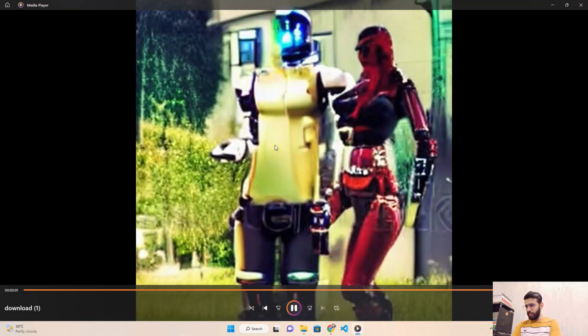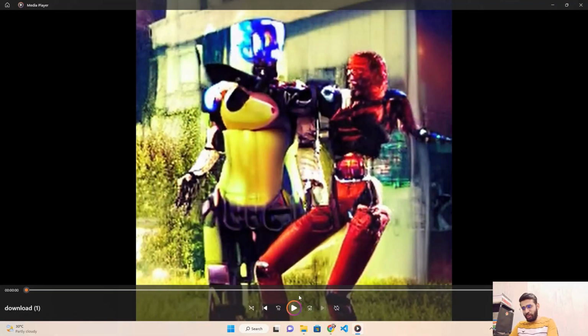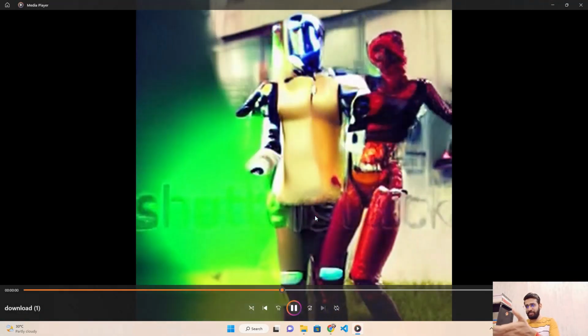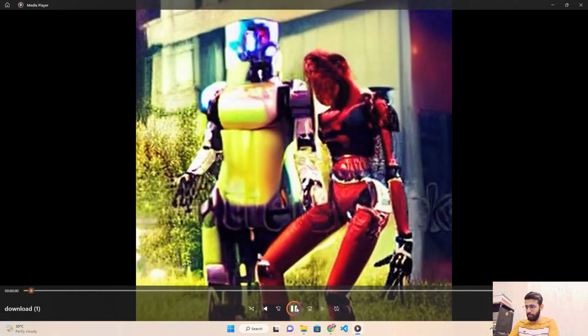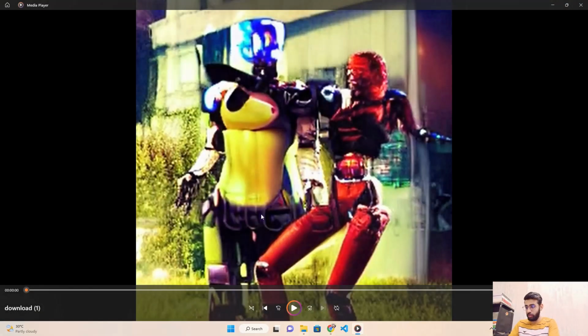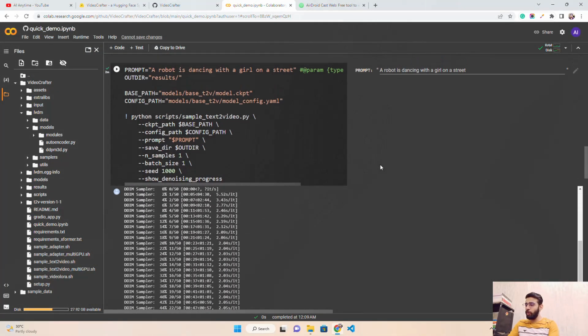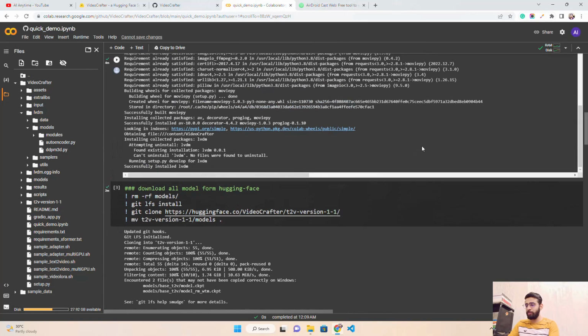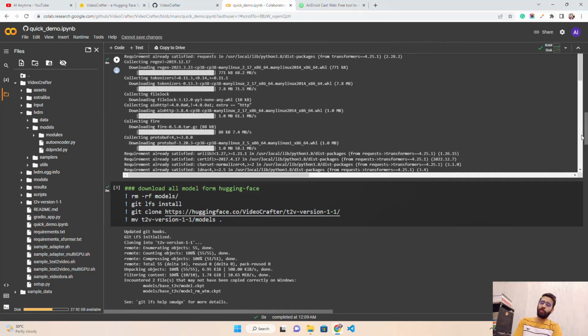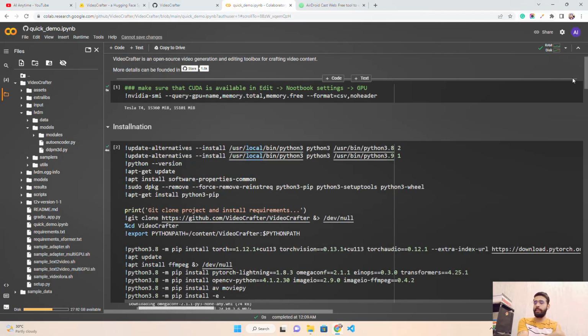and you see a robot is dancing with another robot here. But I was saying with a girl, but I don't know if this girl is a robot or a human, by the way, and it's very difficult to differentiate in coming years now. Okay, but anyway, you can see there are two robots. One is a male robot and the other is a female robot dancing with each other. It's okay. It's good. I'm very happy with the way we are moving with these generative AI models. Maybe we can be a little more responsible, and not about ethics here, but anyway, we can be a little more responsible while using it, and it's in our hands.